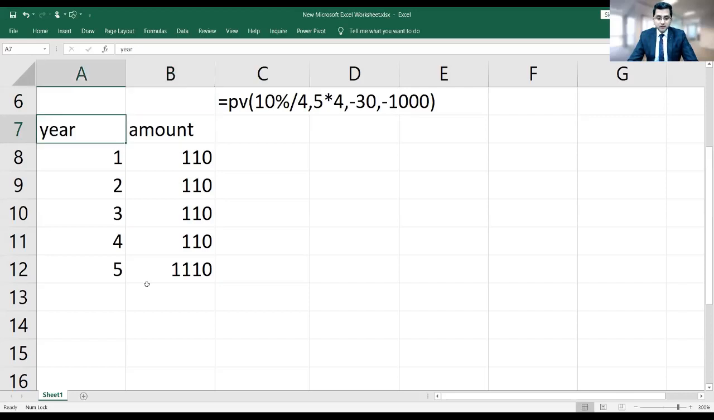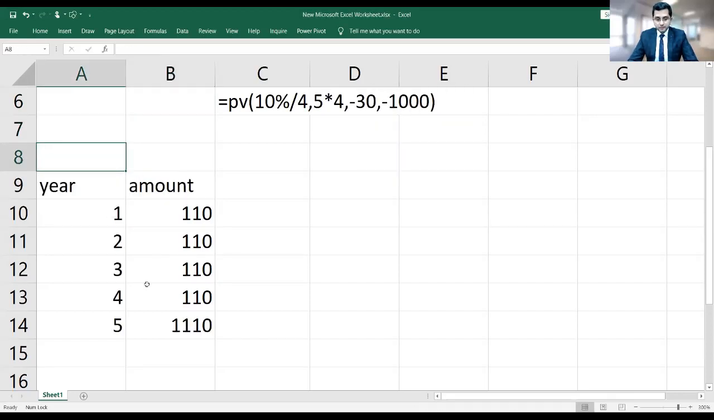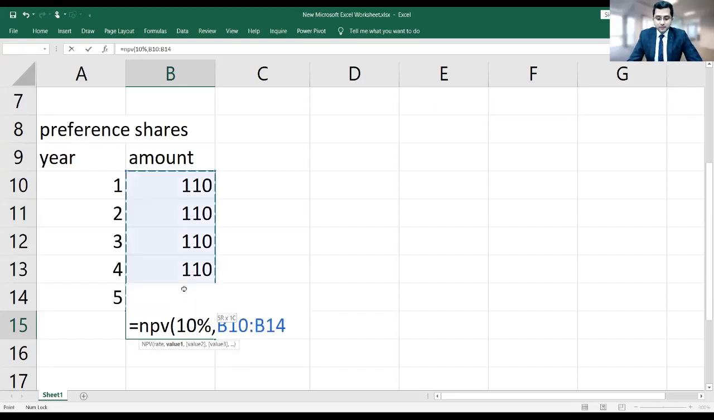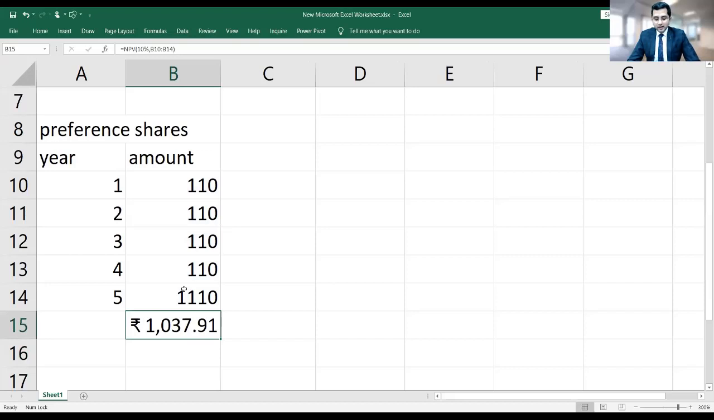Let me create here the title preference shares. Suppose investors are expecting just 10% return. I can use the NPV formula. I can say 10% is the return, and these are the payments made by the company, and I'm discounting these cash flows at the rate of 10%. I press enter and see here, this is the value of the preference share. So Geeta ma'am, is that clear? Sir, what if they are irredeemable preference shares?